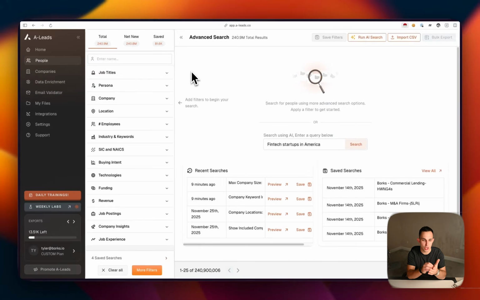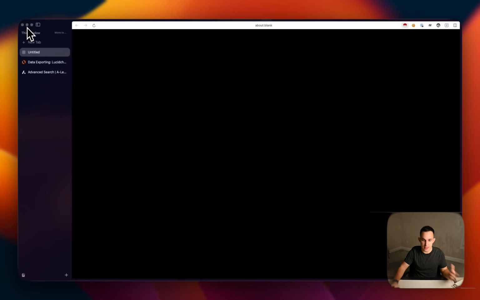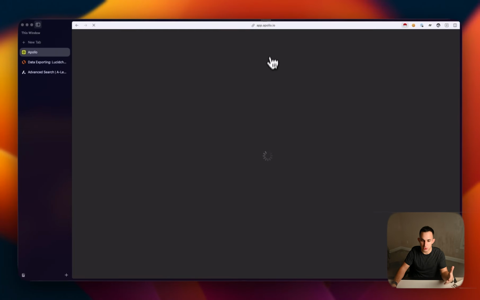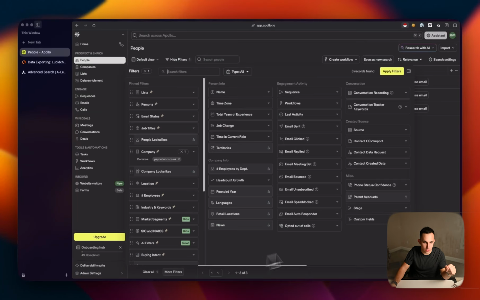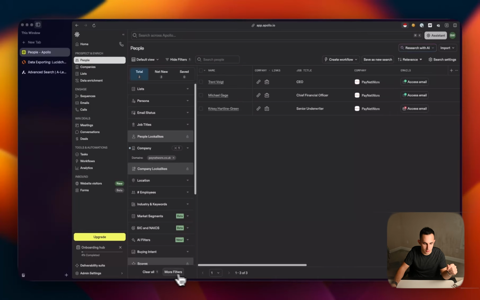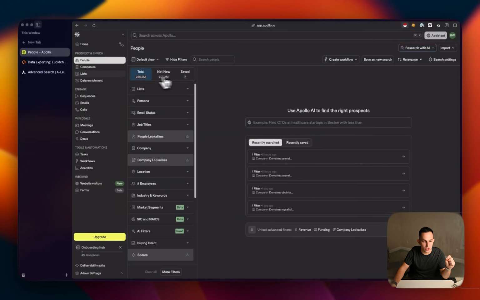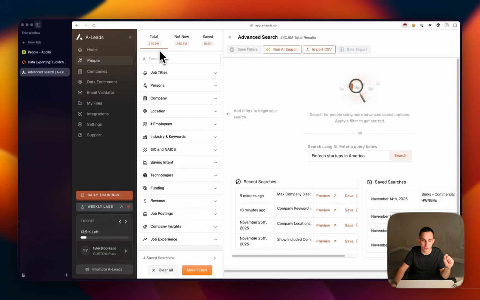Let's talk about the actual data scraping. Now, for starters, Aleads has access to 240 million leads, okay? Now, just to make an example, if we actually go over to Apollo, I'll show you guys how much Apollo has access to just to do a side-by-side comparison. If we come here into people, clear all filters, clear all, Apollo has access to 235 million, whereas Aleads has 240 million. So they basically have everything that Apollo has, plus a little bit extra from whatever other sources they're getting data from. But this makes perfect sense, right? They're both starting with LinkedIn Sales Nav.